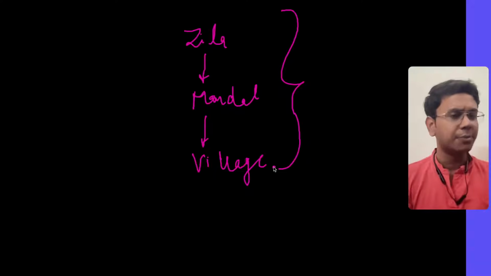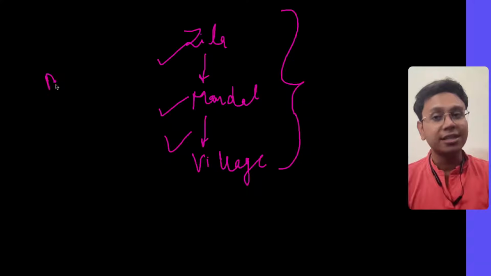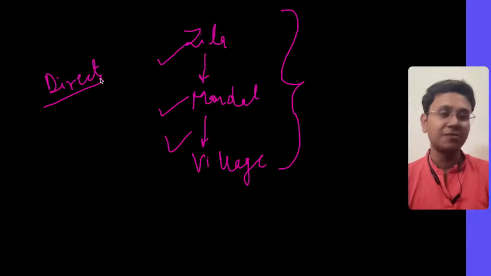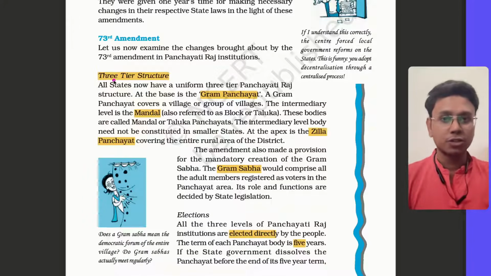Then there was also a provision that there will be regular direct elections at all these three levels. So common people will elect members of the village panchayat, the mandal panchayat, as well as the Zilla Panchayat. So these two provisions are clear to you. As I told you, there was the Gram Panchayat, the Mandal Panchayat, and the Zilla Panchayat.